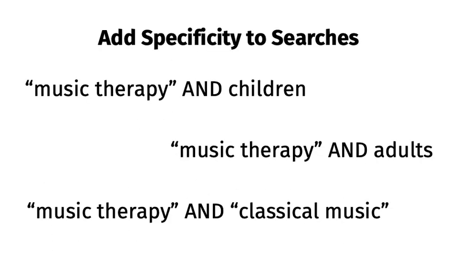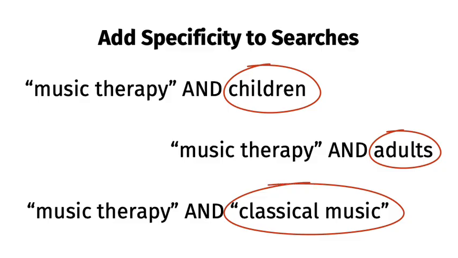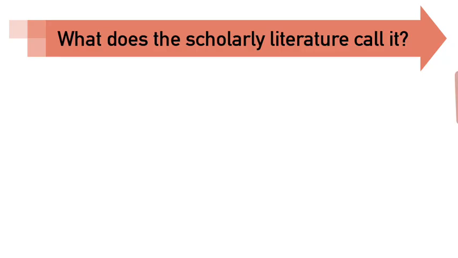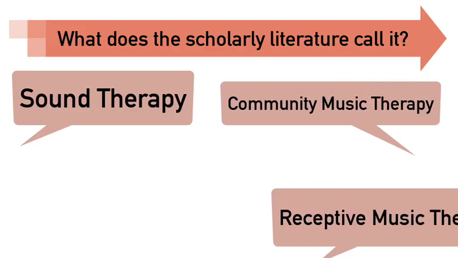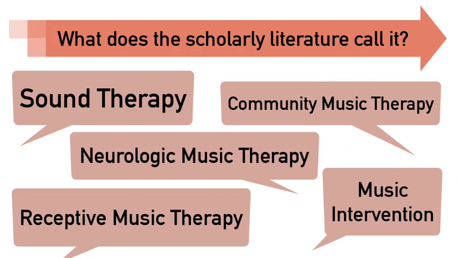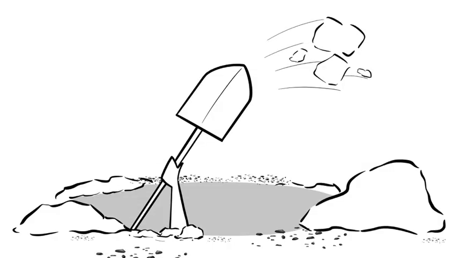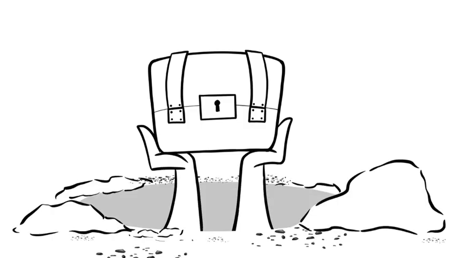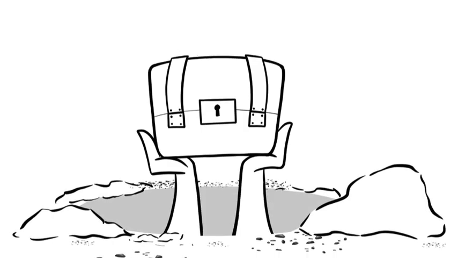Now Alex can dig deeper by connecting other keywords such as children, adults, or classical music to find even more specific results. The phrase searching technique is most helpful when you know how your topic is referred to in scholarly writing. If we had searched therapy with music, we wouldn't have gotten as many relevant results because the scholarly literature on the topic refers to it as music therapy. A little pre-search digging to find how your topic is phrased in scholarly communication can save hours of frustration later.